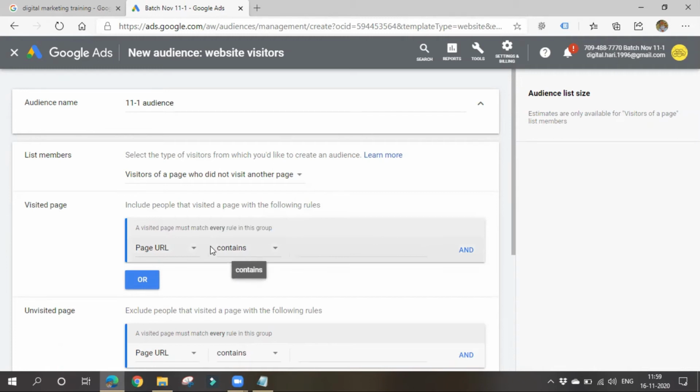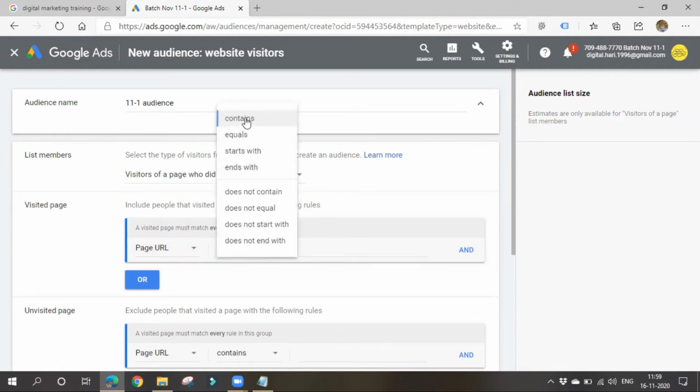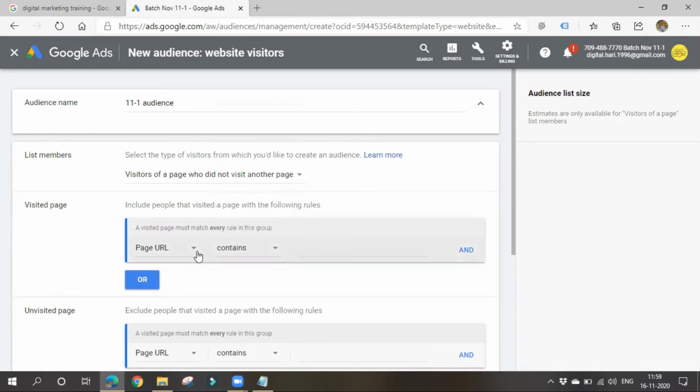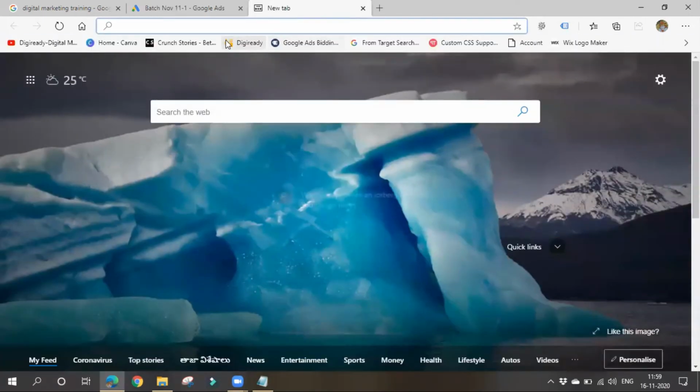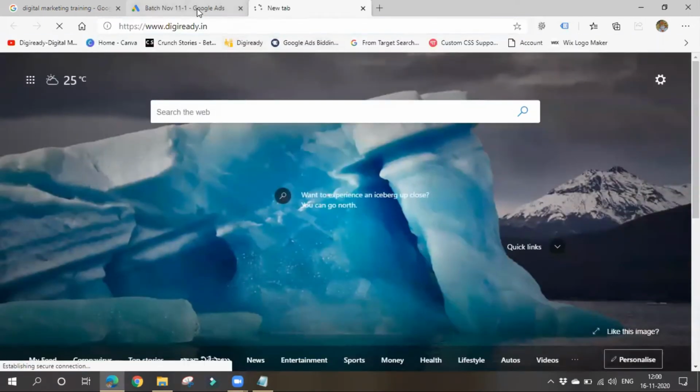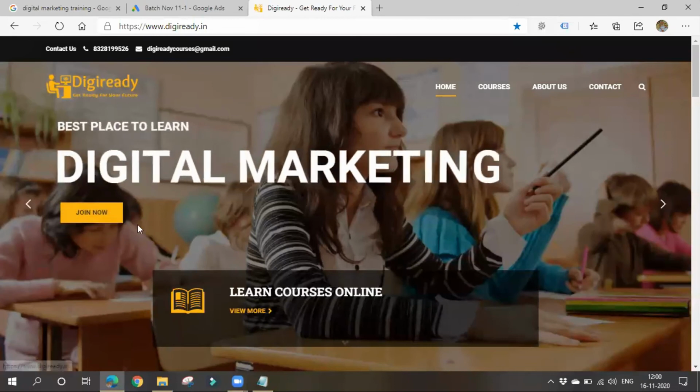Again you'll be having three rules here. Contains: page URL contains, for example, home. Let me go to DigiReady and show you. Now I'll go to the home page. This is the home page, right?